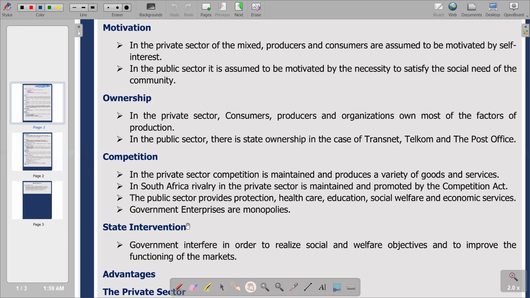Then we have also, as part of our characteristics, which is the last part, we are going to talk about state intervention, which is mainly described under the public sector. We are saying government interferes in order to realize social and welfare objectives and to improve the functioning of the market. So when we see the government intervening in the activities that are transpiring in the economy, the main objective is to improve the functioning of the market. So this is what we have.